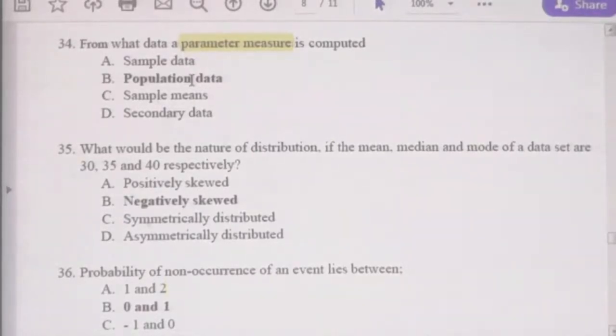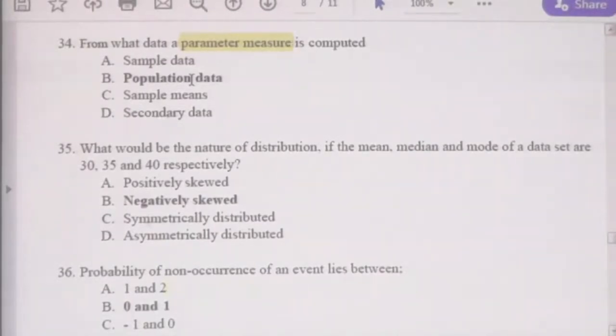You can learn these things easily using chapters 7 and 8. I urge you to use chapters 7 and 8 to understand this properly. Right, now the answer for question 34 is population data. As I told you, please read at least two times. You have enough time now, right? Please read chapters 7 and 8 as much as possible to understand the basic theories of probability and statistics, right? That is very important to learn.